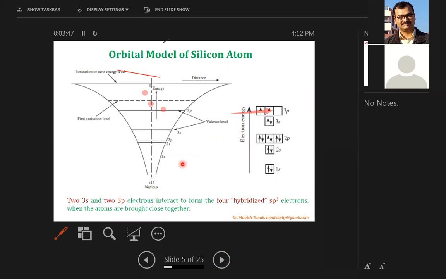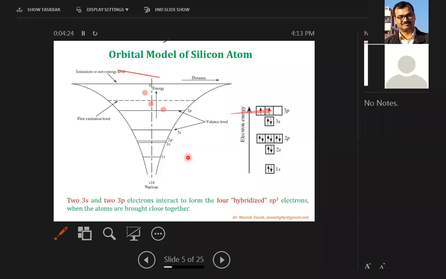So let's see the orbital model of a silicon atom. In this model, as we can see, there are 14 electrons in the silicon atom. The 1s state has two electrons, as shown here, which are seated with the opposite spin. Then the next 2s2 and 2p6, that is 1s2, 2s2, and 2p6. This is a noble gas configuration, and it will not participate in the energy band formation.